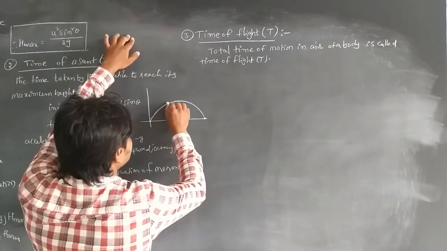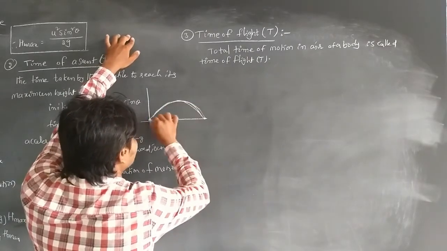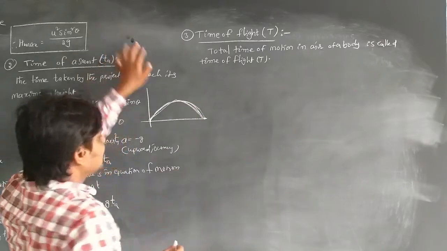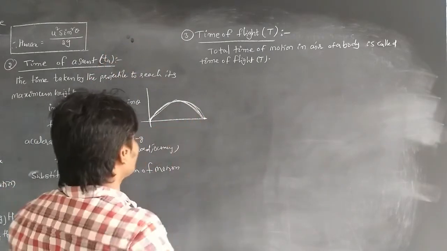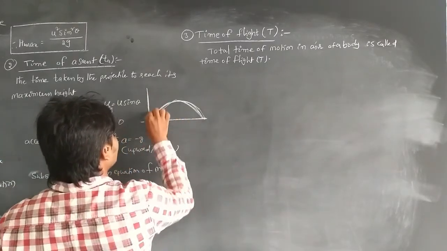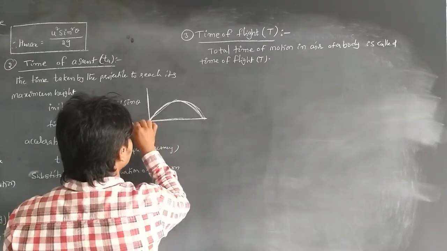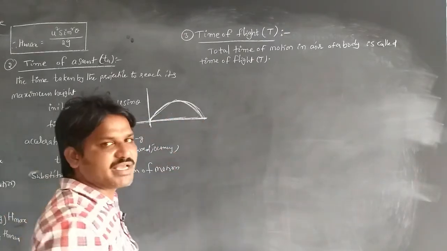During this total journey, the upward journey and the downward journey, the total vertical displacement will be 0. The body has reached the same point according to the vertical position, so the vertical displacement will be 0.